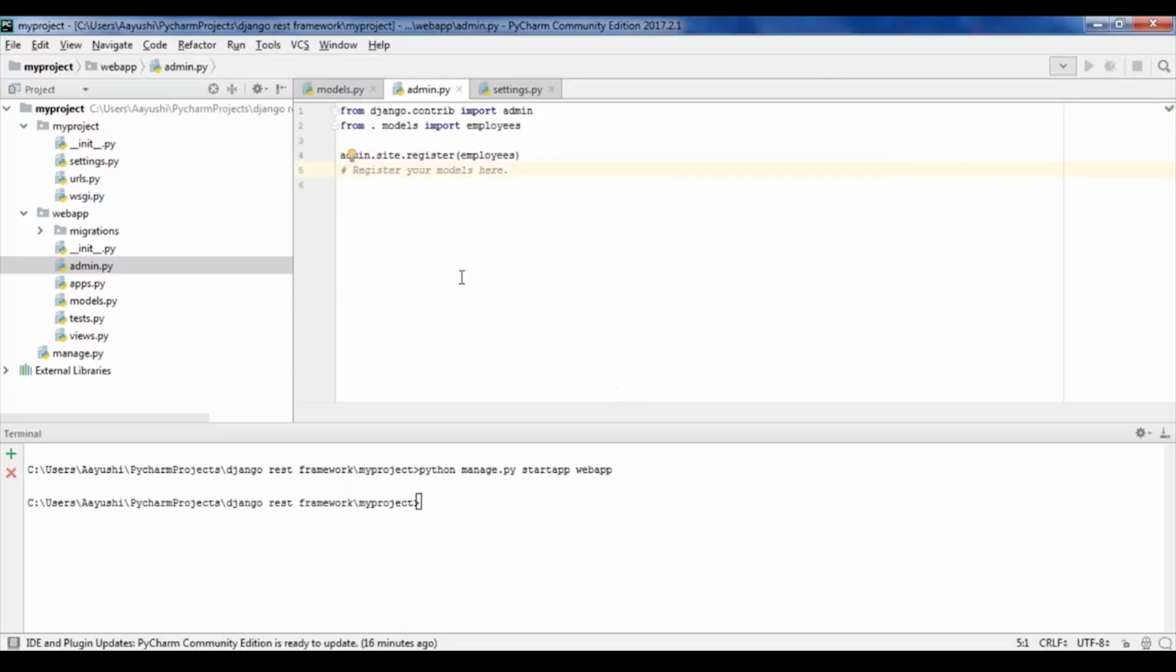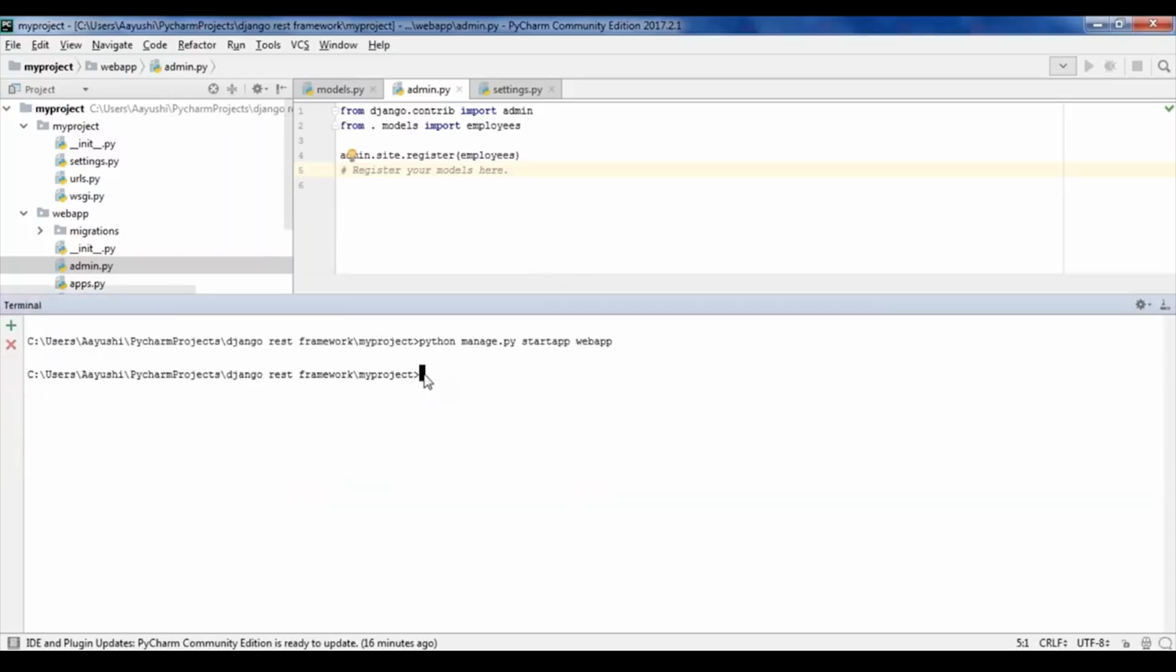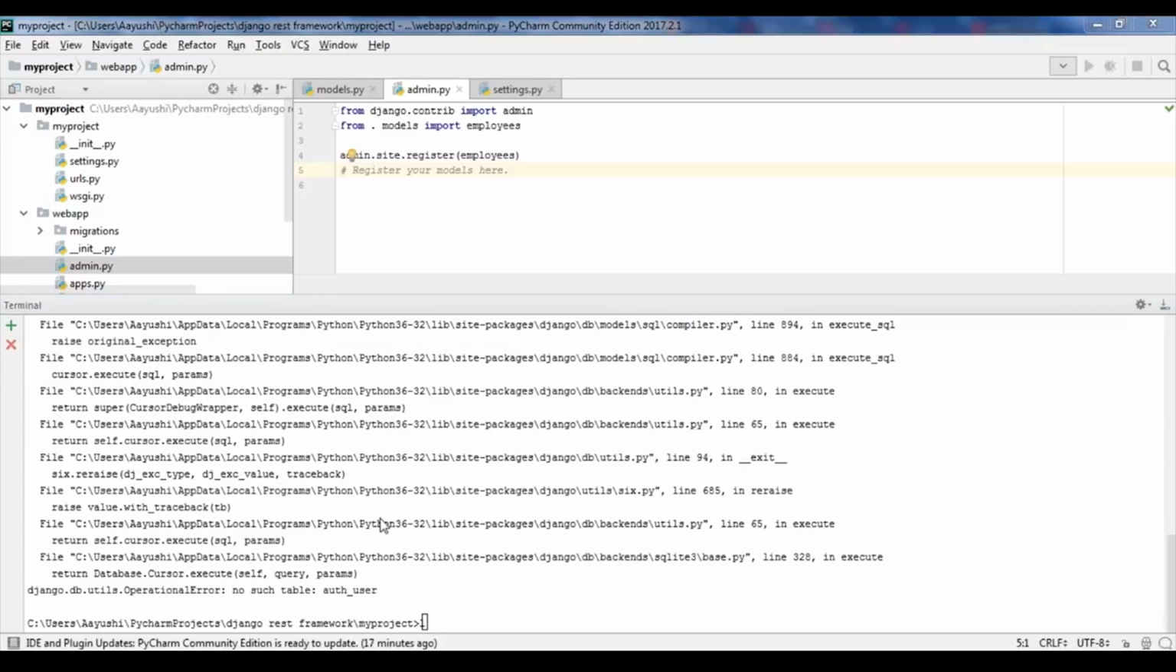Once your admin panel is created, you need to first create a superuser. So you can again go to your terminal and create a superuser there. So here is my terminal. I can directly write python manage.py createsuperuser. Oops, now here it shows some error. Oh, because I have not migrated my table. So first we need to migrate the table. For that we need to type in python manage.py makemigrations.